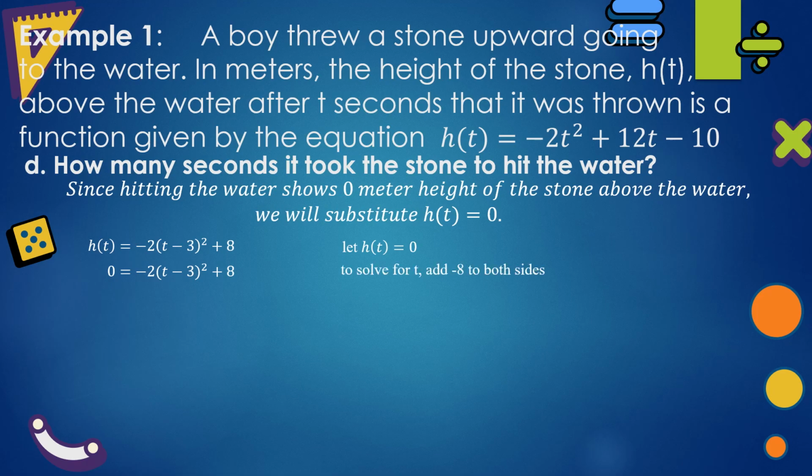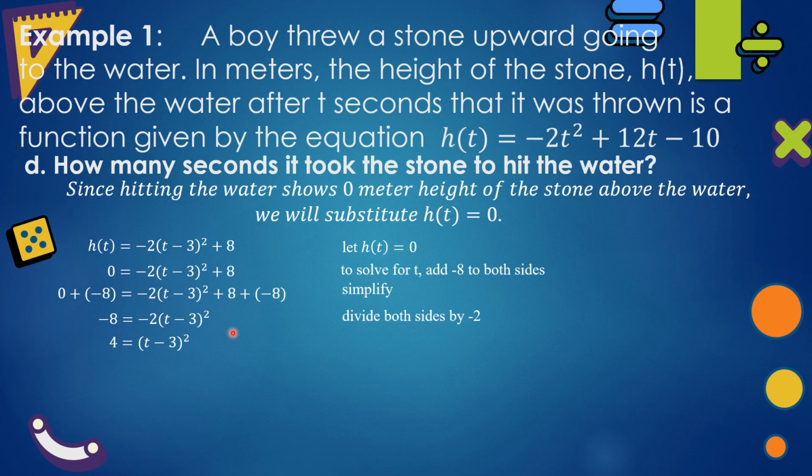To solve for t, add -8 to both sides. 0 plus -8 is -8, and 8 plus -8 is 0. Divide both sides by -2. -8 divided by -2 is positive 4. -2 divided by -2 is positive 1.